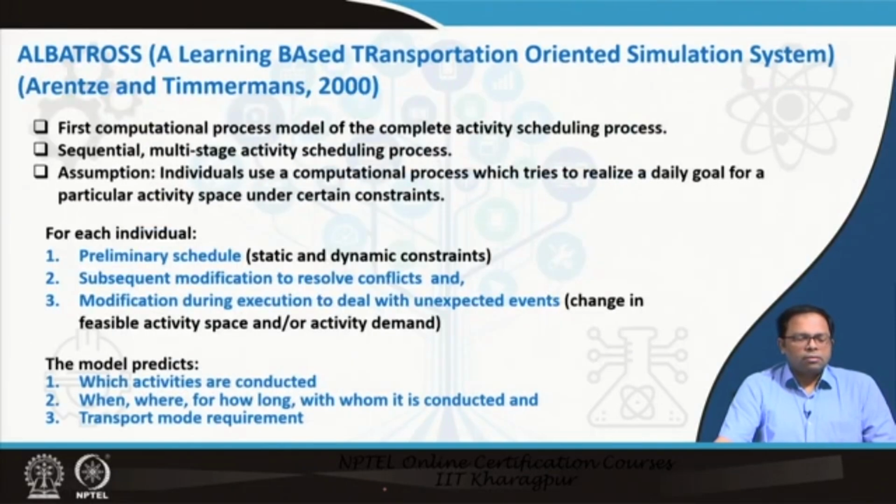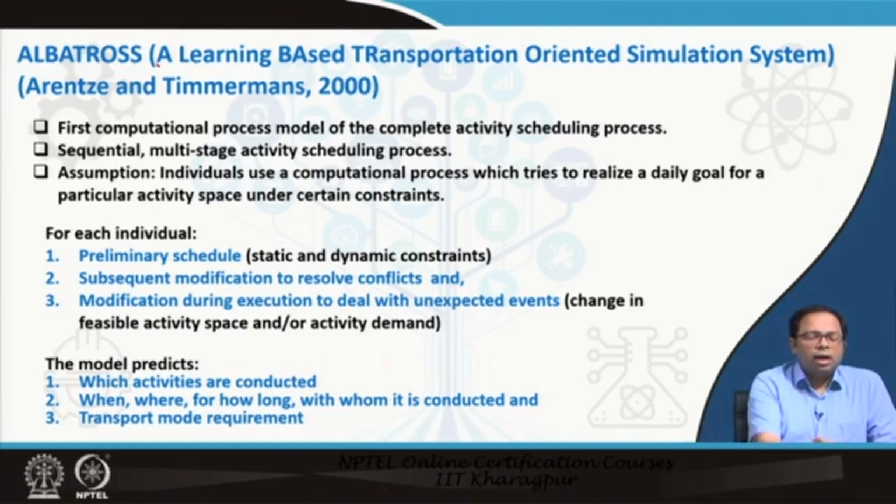So, Albatross is the most famous of these computational process models, and this is very common. This is a popular model in activity based modeling, and Albatross comes from A Learning Based Transportation Oriented Simulation System.